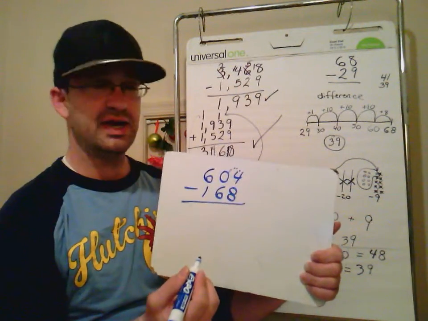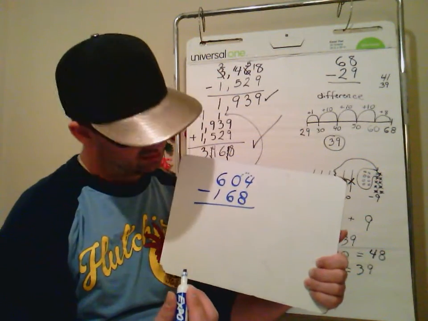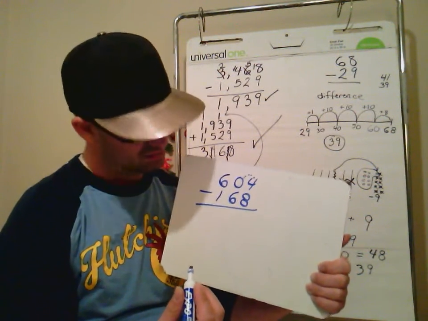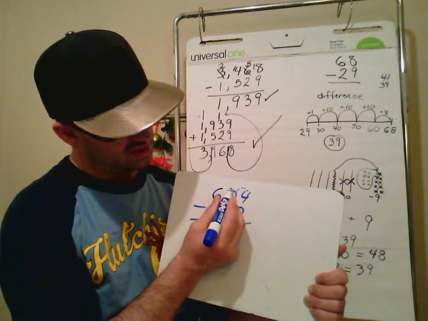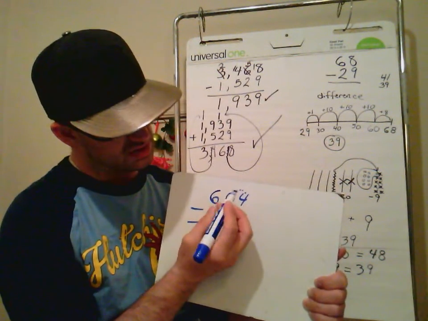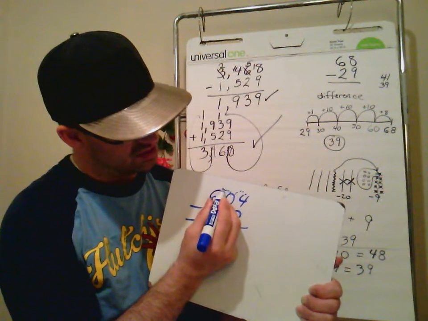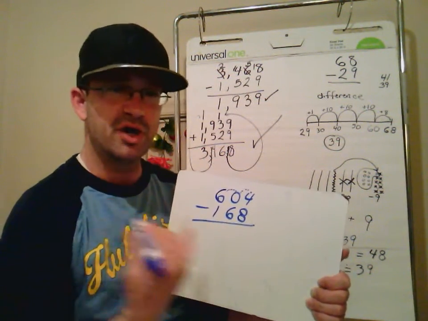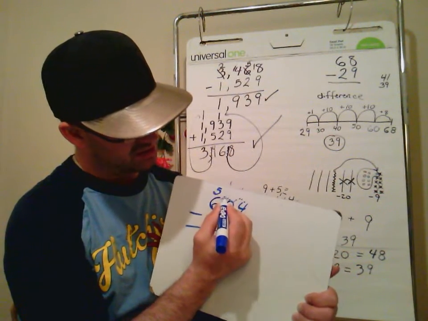Hey, neighbor, I need 10. No one's home. He's like, oh, they say they don't have anything to lend you. So they have to go borrow 10. Hey, neighbor, I need to borrow 10. Okay, no problem. I have some to spare. Here's 10.